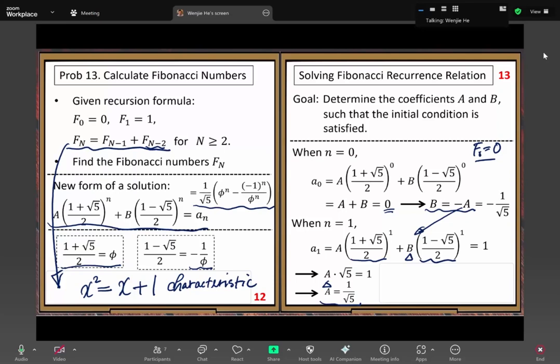Because we can easily get a solution from the first order recurrence relation, and it's a power function, naturally we extend it to the structure of the second order recurrence relation. That's another point.